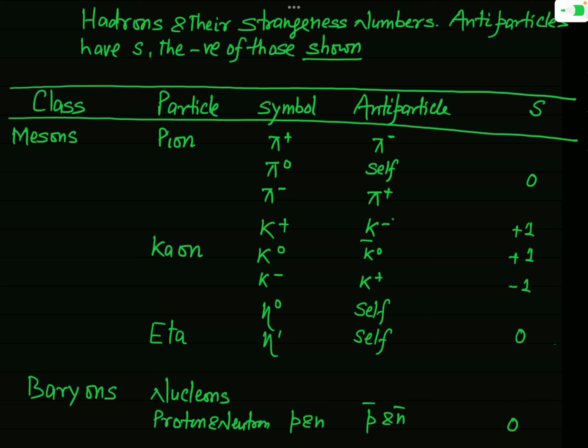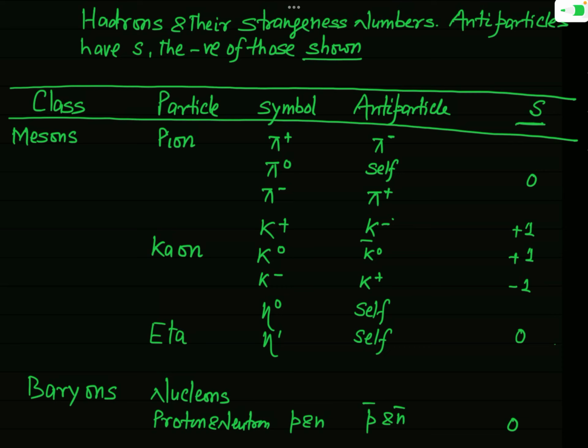So for that you should remember the values of the strangeness number for different hadrons, and I have mentioned the values of this strangeness quantum number in this table. I have mentioned here the strangeness number S for different hadrons, and what will be the strangeness number of the antiparticle of a particular hadron.